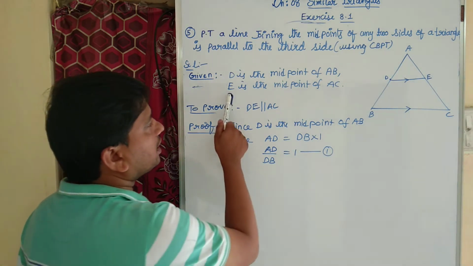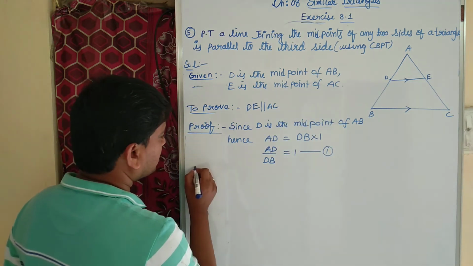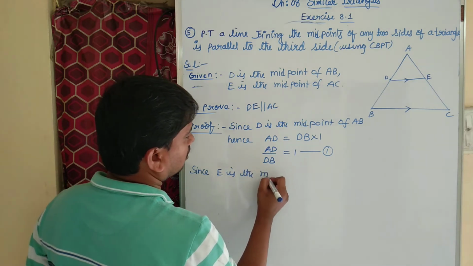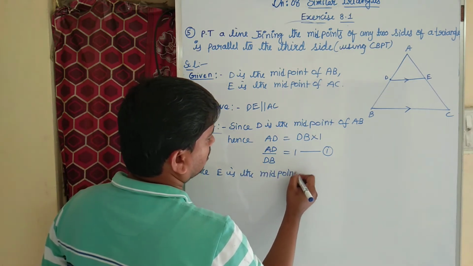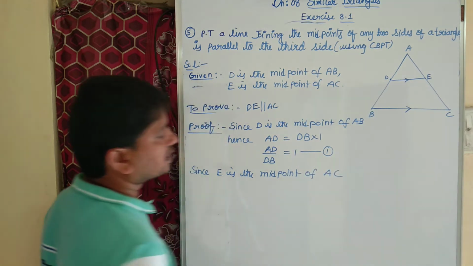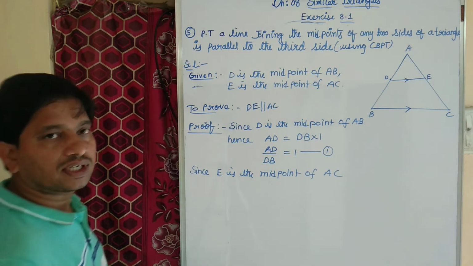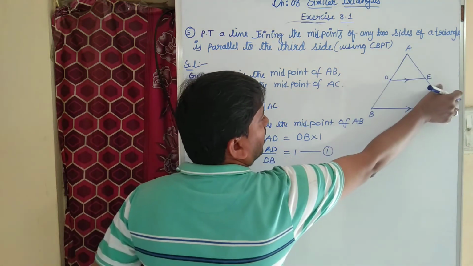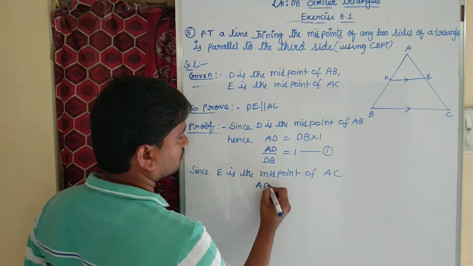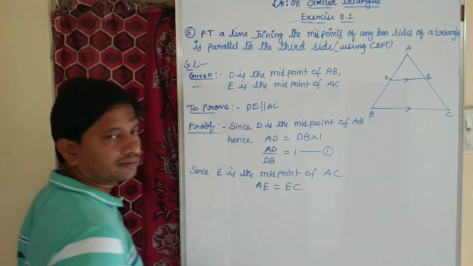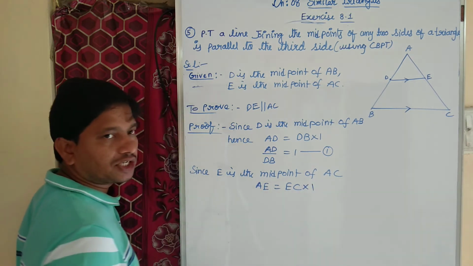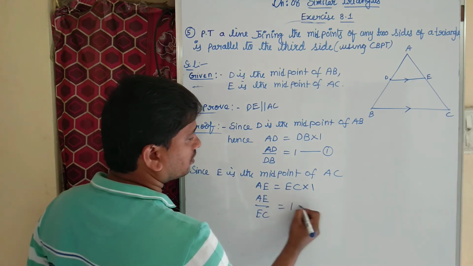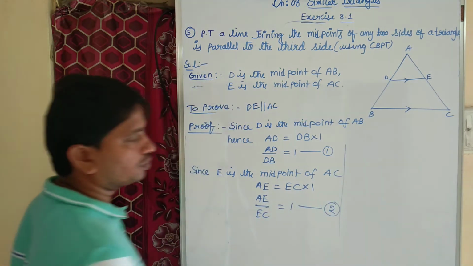Second point, E is the midpoint of AC. Since E is the midpoint of AC, then I can write as AE equal to EC. Here again I can write as EC into 1, EC you transpose, AE by EC equal to 1. This is our equation number 2.